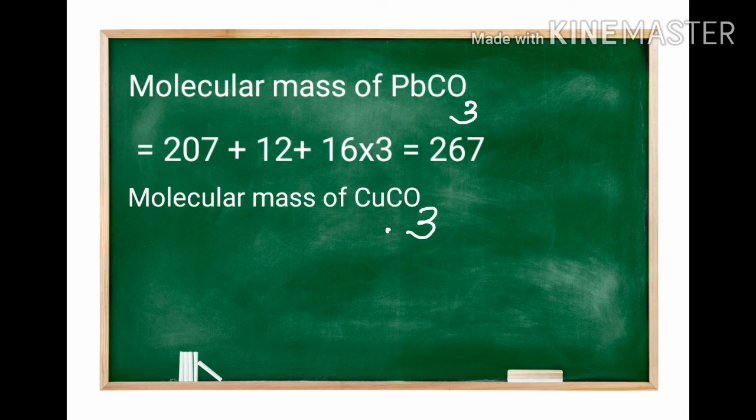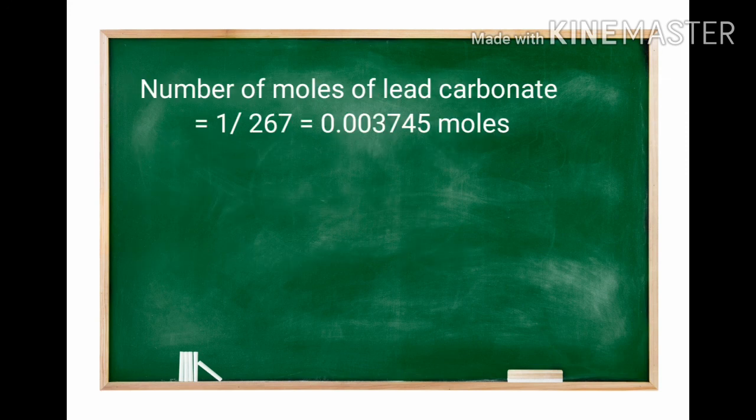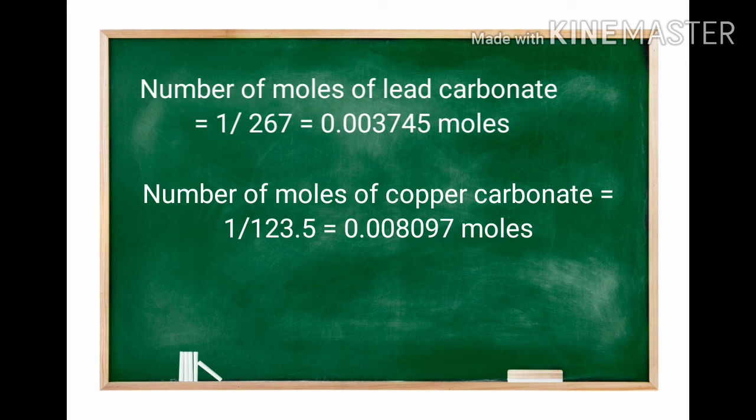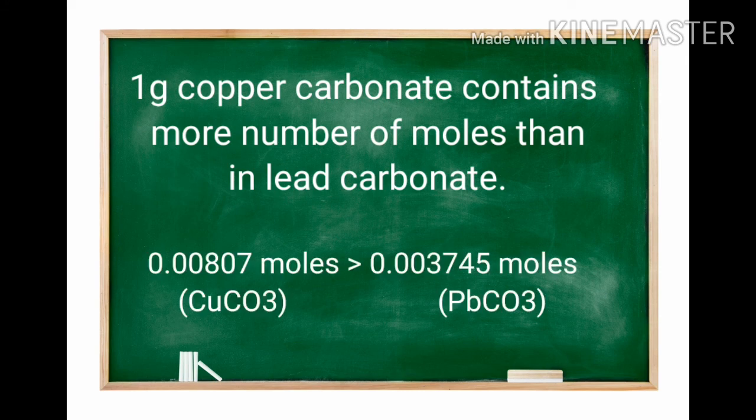Then copper carbonate molecular mass. Mass of copper is 63.5, carbon is 12 and oxygen is 16. By adding together, 123.5. Now we know the mass and molecular mass of lead carbonate and copper carbonate. So we can find the number of moles of lead carbonate by mass divided by molecular mass, 1 divided by 267, and the number of moles of copper carbonate, 1 divided by 123.5. It is clear that 1 gram of copper carbonate contains more moles than lead carbonate.